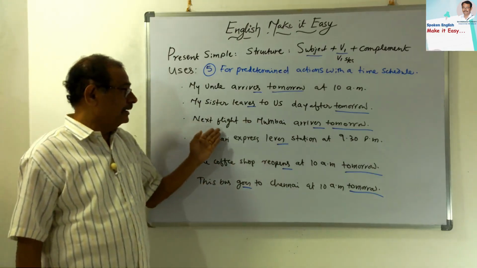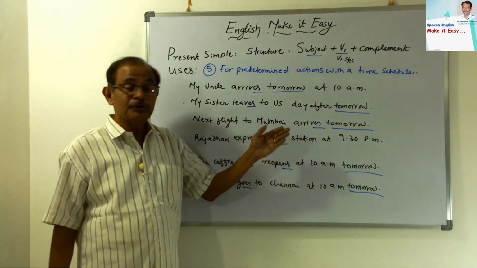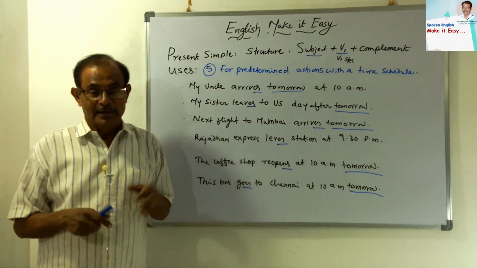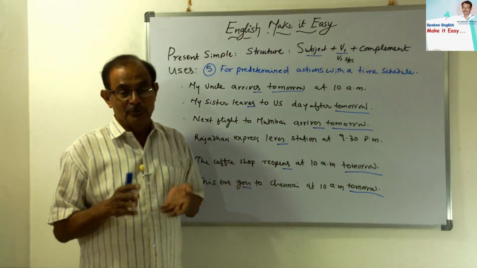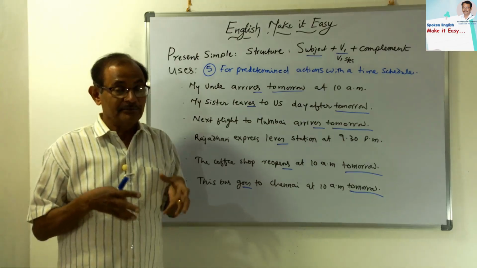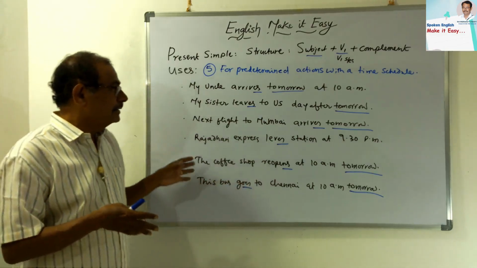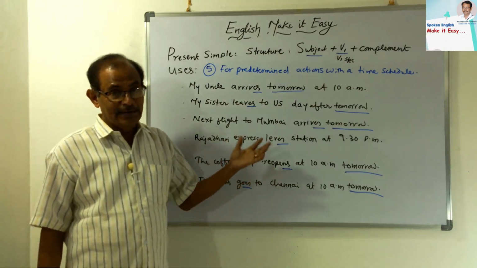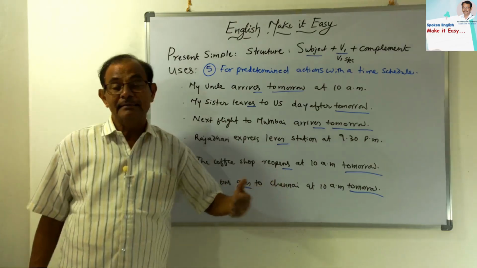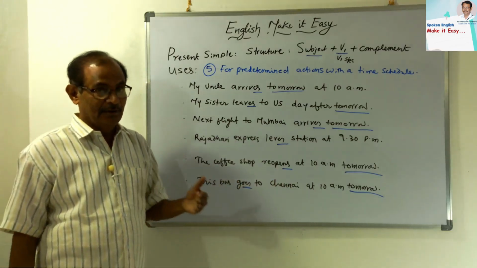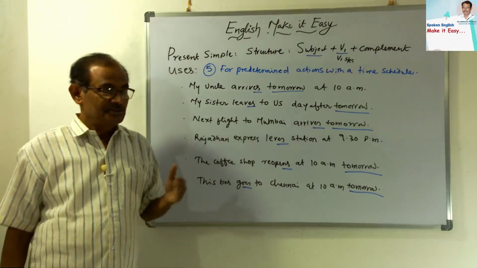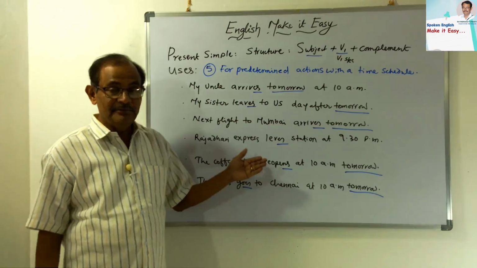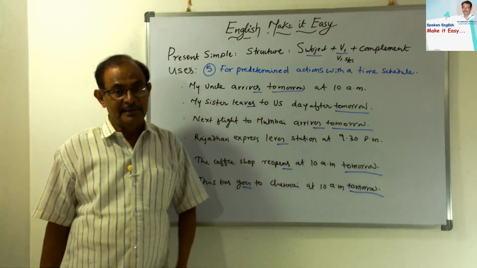Then, the next flight to Mumbai arrives tomorrow. Sorry sir, there is no flight now, so the next flight to Mumbai is only day after tomorrow. It arrives day after tomorrow, or arrives tomorrow. Next, Rajdhani Express leaves Nellore station at 9:30 p.m. regularly. So if it is not late, generally it leaves at 9:30 p.m.